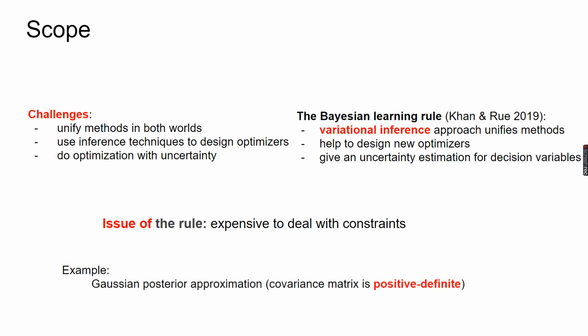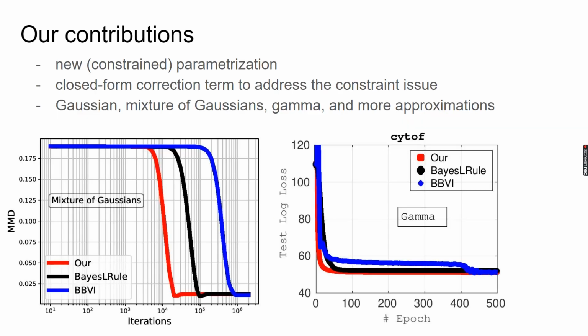As an example, let's look at Gaussian posterior approximation. The covariance matrix of a Gaussian has a positive definite constraint. In this work, we make the following contributions. We introduce a new constraint parameterization. We propose a closed form correction term to address the constraint issue. Our approach can work on many useful approximations, such as Gaussian, mixture of Gaussians, and gamma. As you can see from these two figures, our method performs best among the others.